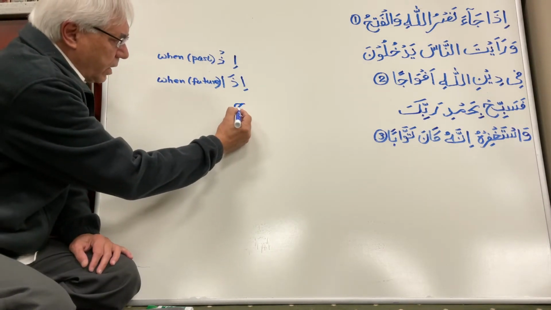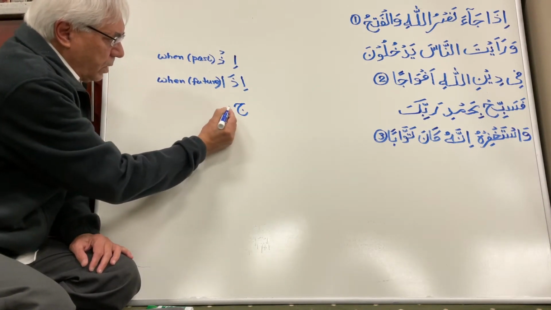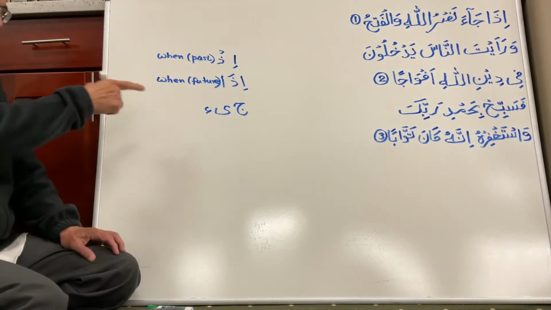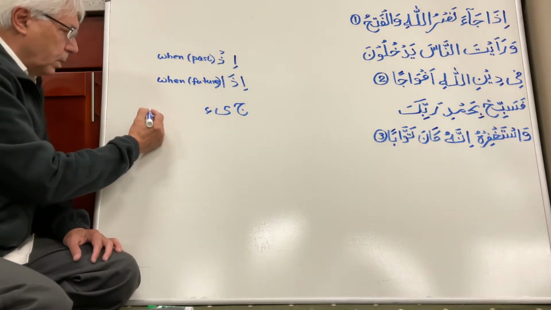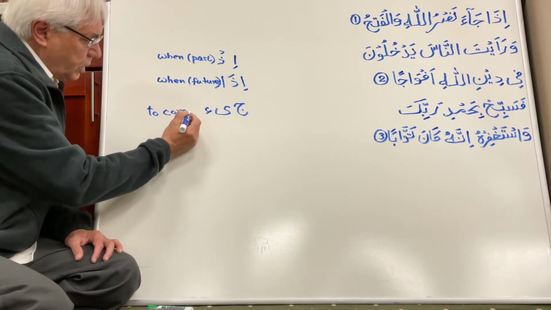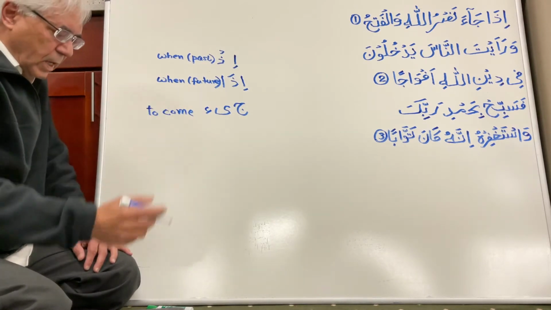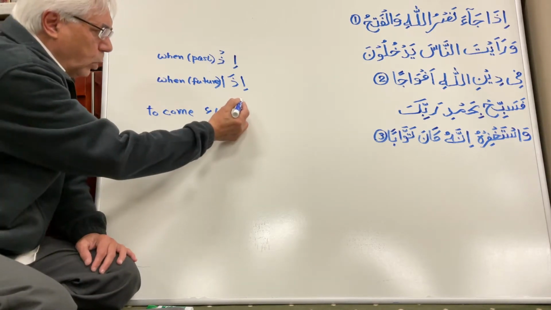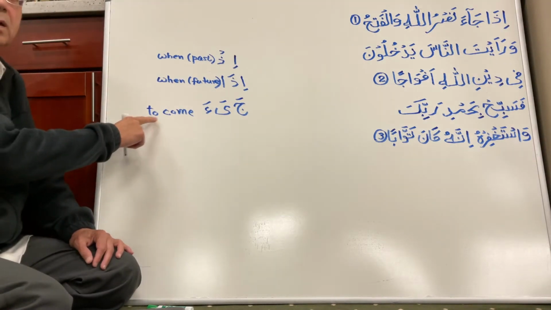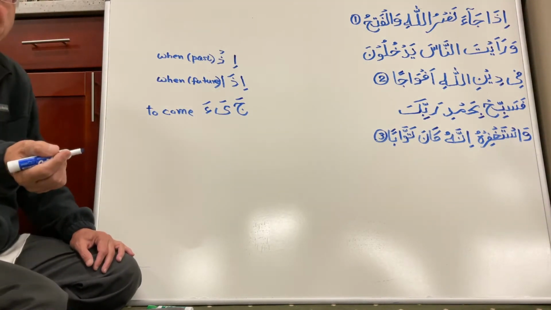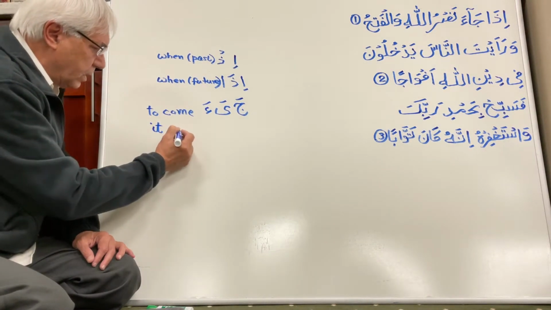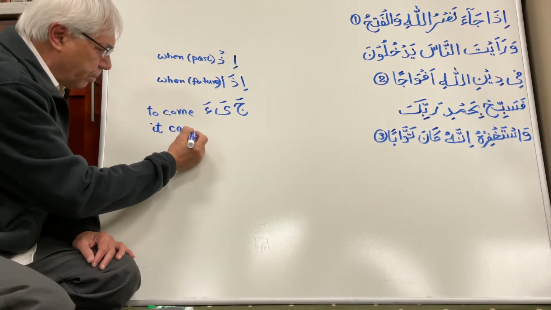Then let's take these three letters: Jim, Ya, and Hamza. If you look in the dictionary, the meaning will be to come. Okay, Jim, Ya. First thing, I'm going to do the simplest grammar. Put one zabar on each of them. The meaning will be he came or it came. Okay. So let's just write down in this case, it came. At this time I don't know, but I'm just writing it came.